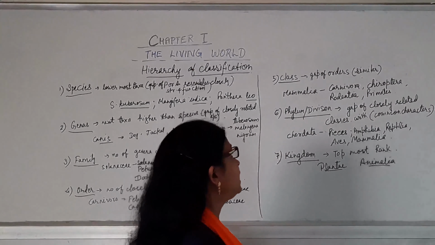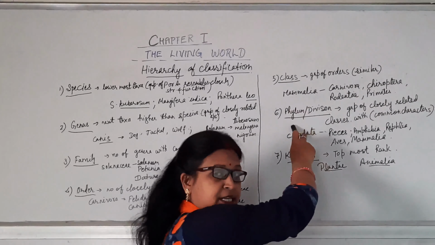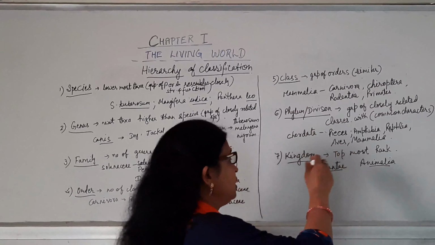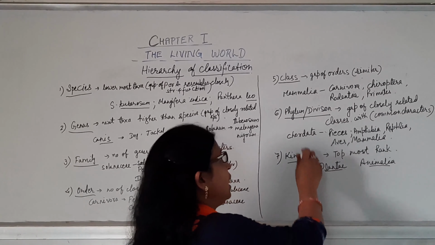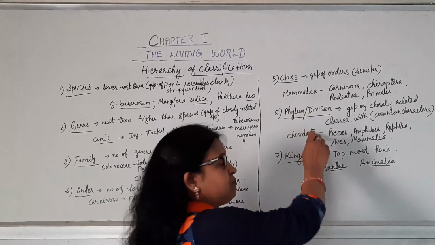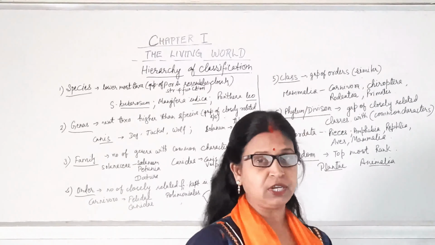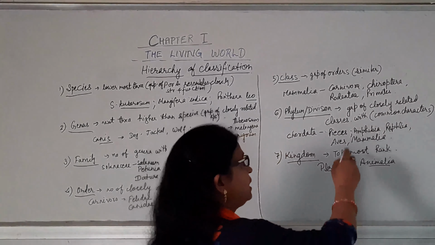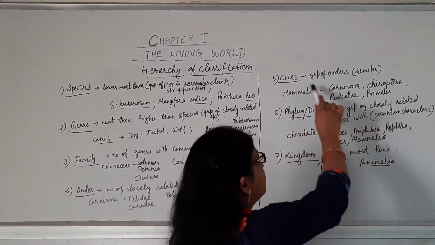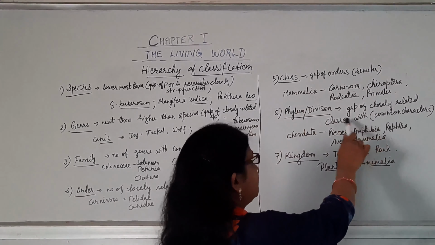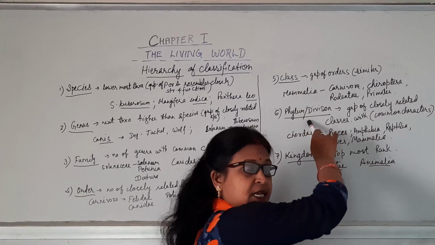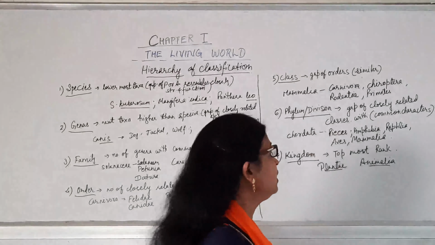Now, after that, we will proceed towards the next taxa. Topmost is kingdom, and then second topmost is phylum or division: phylum for the animals and division for the plants. When a group of closely related classes are kept together, that taxa is known as phylum or division.